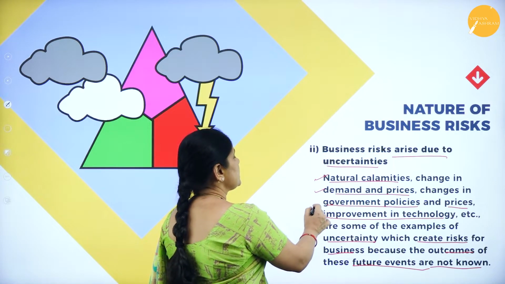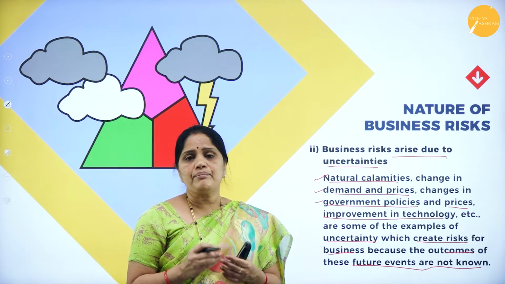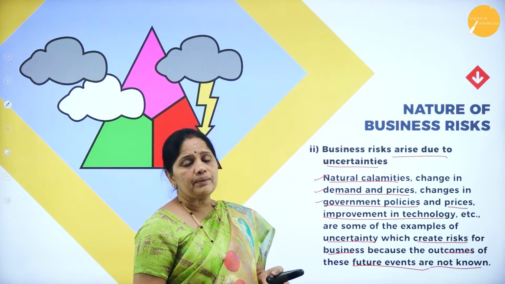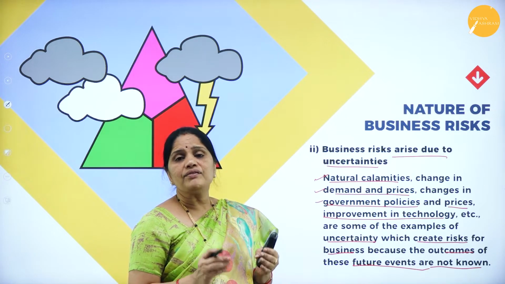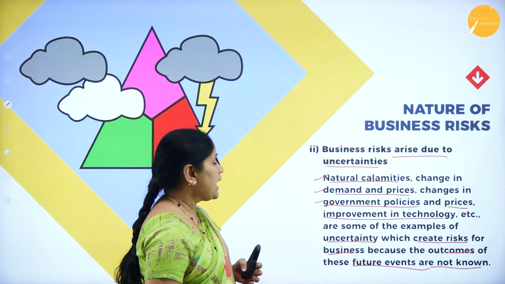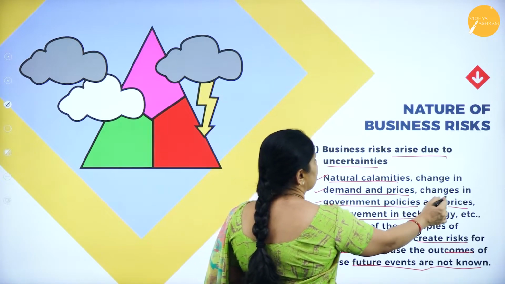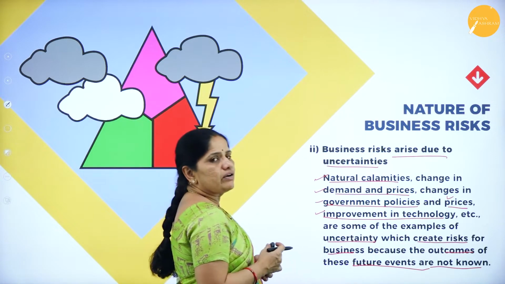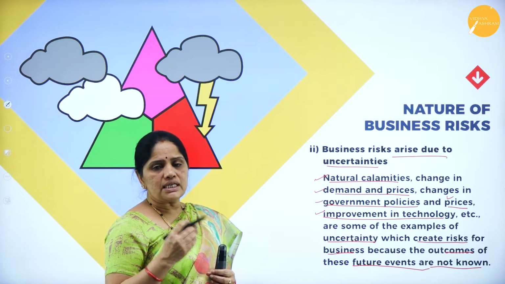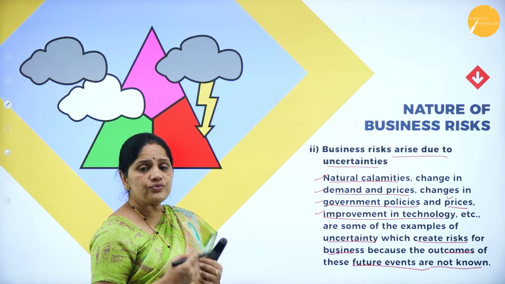Then changes in government policies. Suppose suddenly the government bans the goods which the company is producing, then we have to stop the production of such goods. So it will have an impact on our business. And then changes in prices also. If the government says that you have to sell the goods at a certain price, then all businesses will have to follow that.